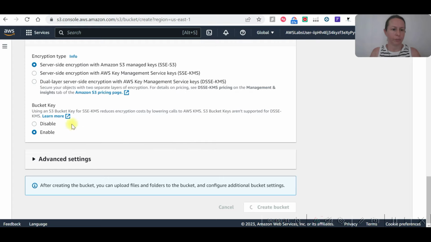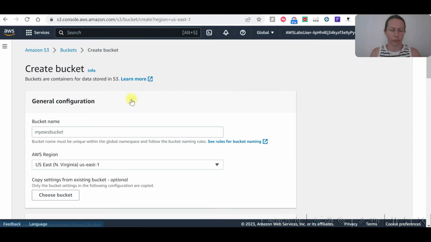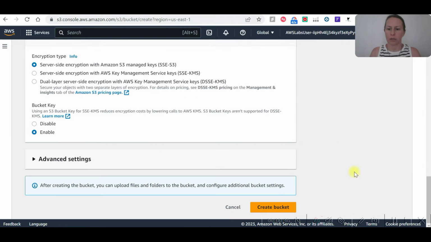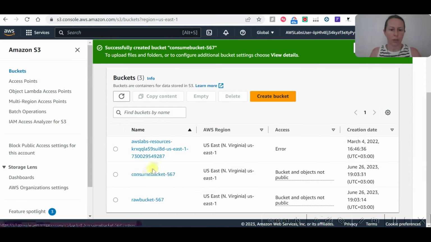Create the bucket. Let's create another one. Consume bucket 567, take this as a note, and create the bucket. So these are now ready.